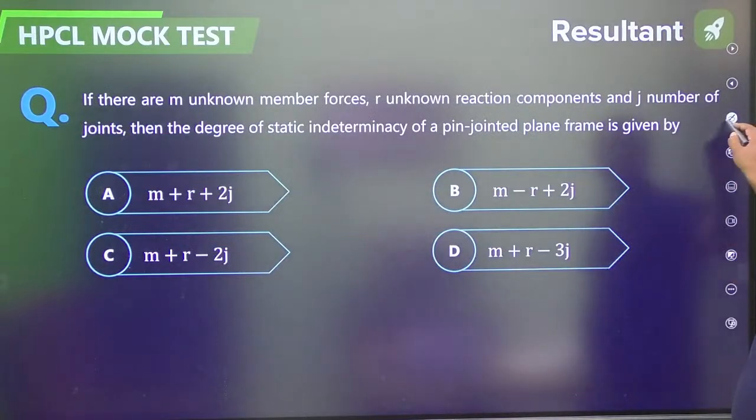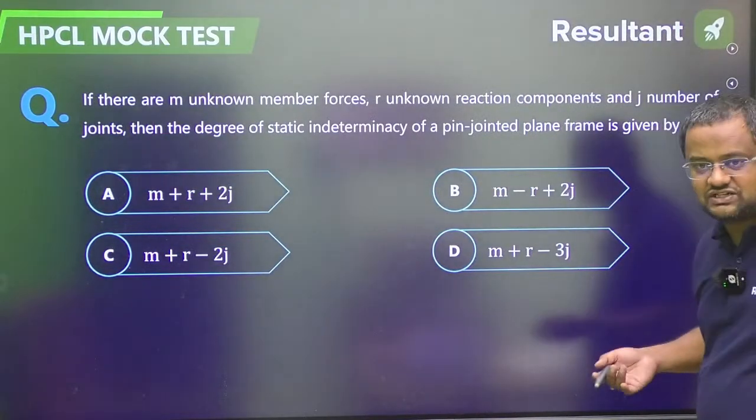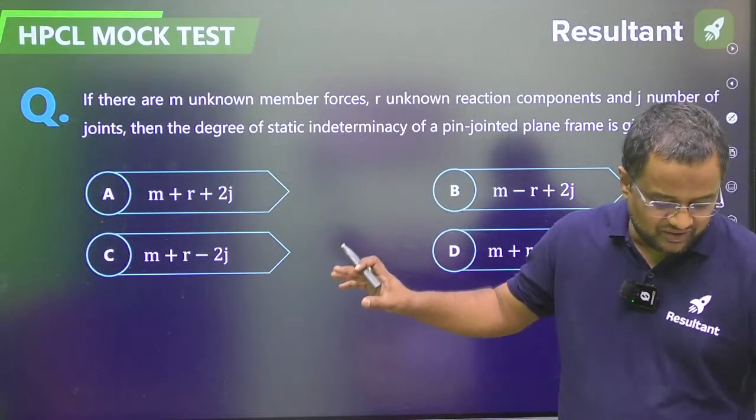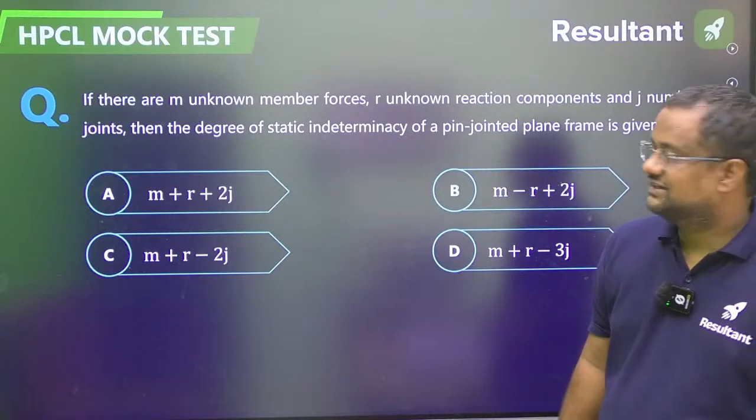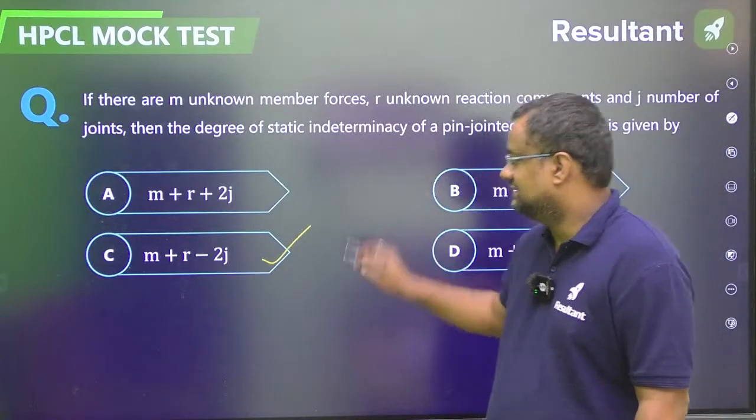Now guys, this is structural analysis. I am not a teacher of structural analysis, so this is just for your mock test. Okay, this is your mock test. This will be C.